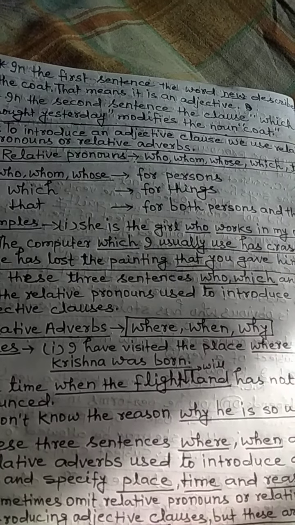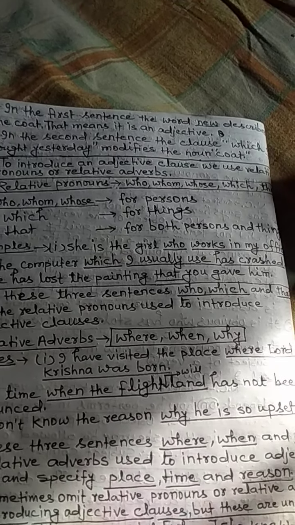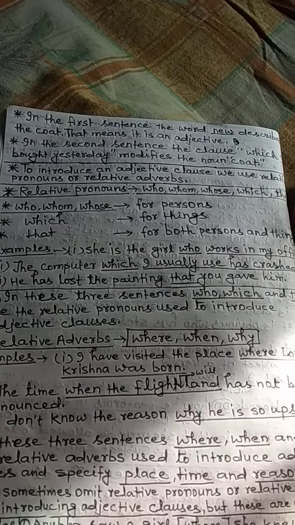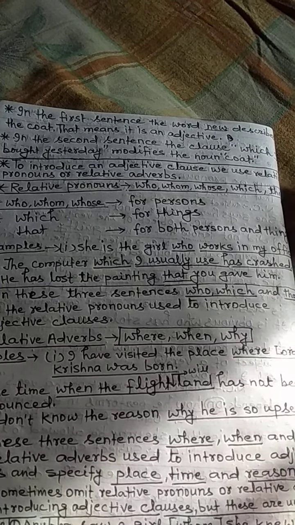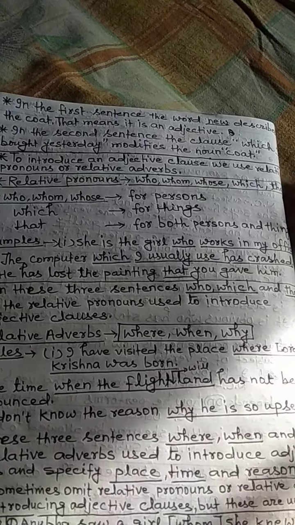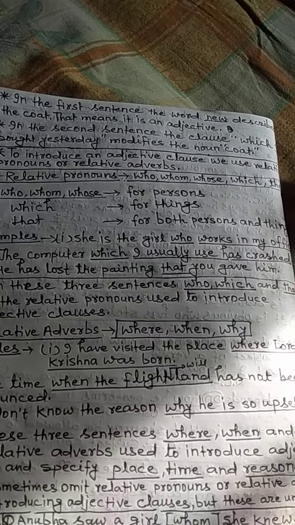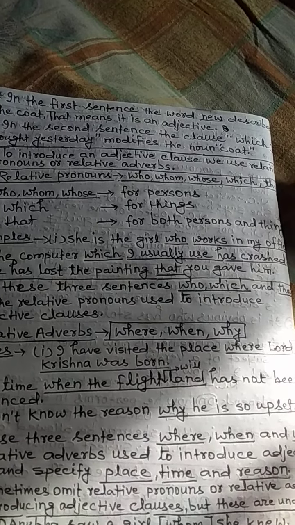To introduce an adjective clause, we use relative pronouns or relative adverbs. Relative pronouns: who, whom, whose, which, and that. Who, whom, whose are for persons, which is used for things, and that for both persons and things.